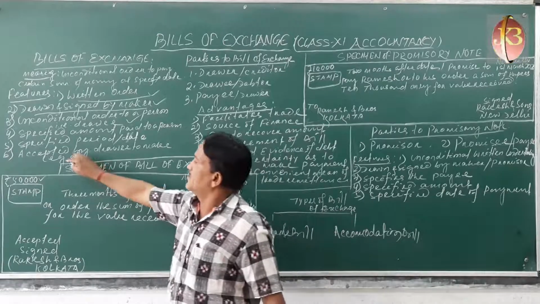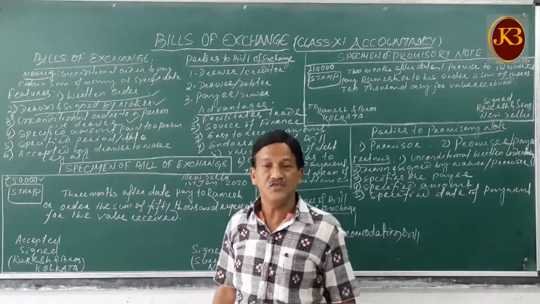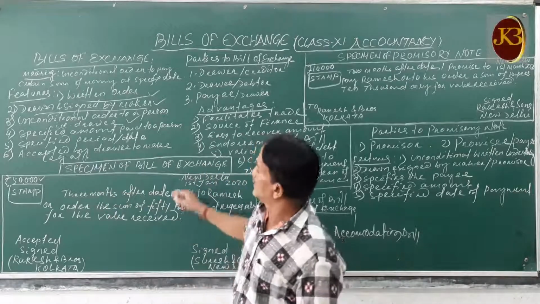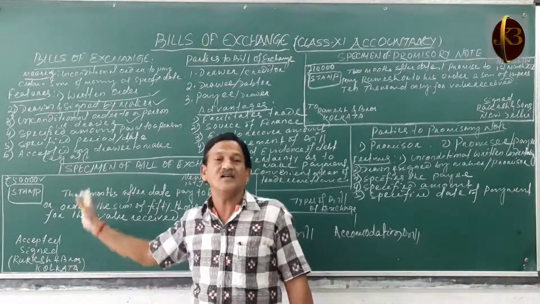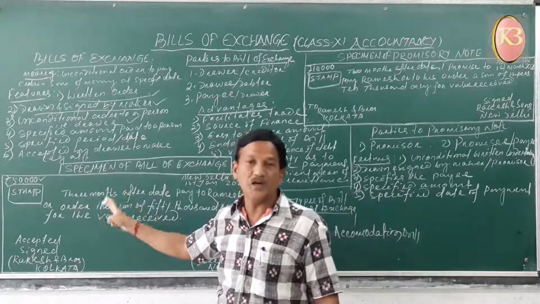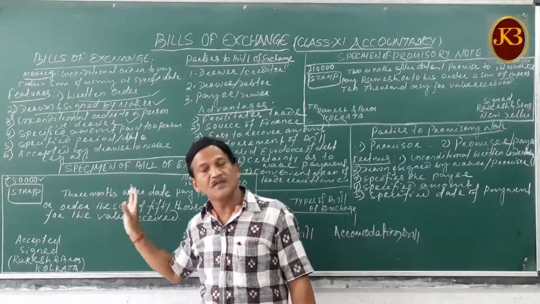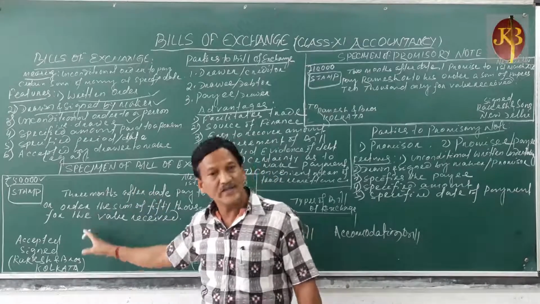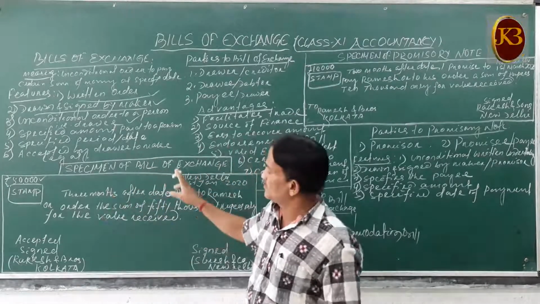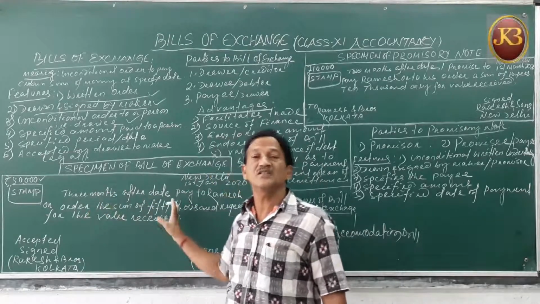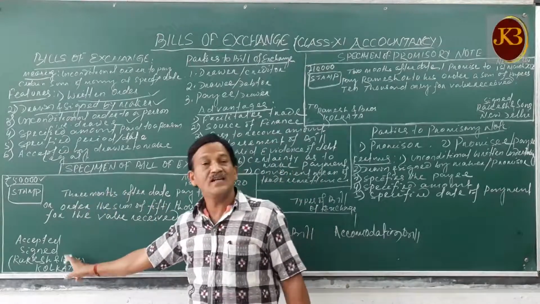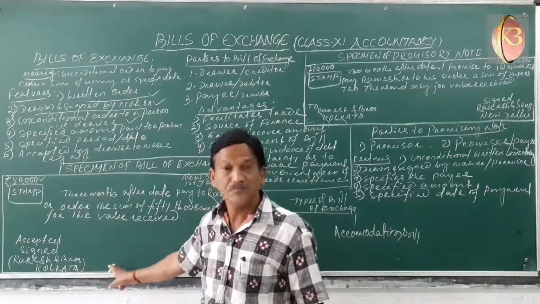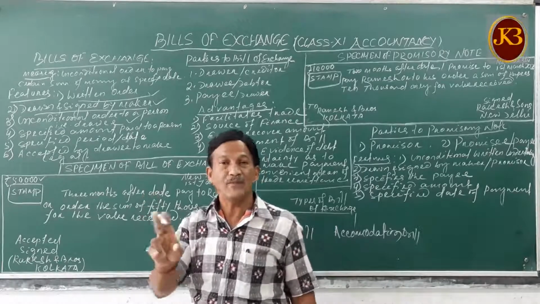Then sixth, it should be accepted by the drawee to make it a legal document. That means the creditor had prepared and signed it, specified the amount, the date, the period on which it is to be paid and where it is to be paid. Then all those conditions should be accepted and signed by the drawee, the debtor, the person who makes the payment.